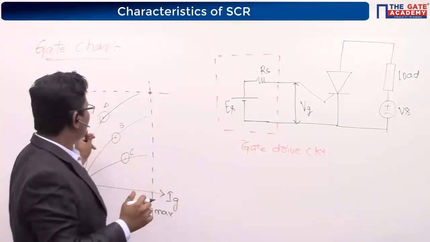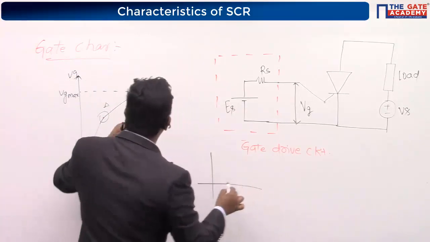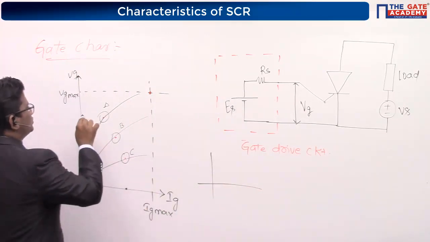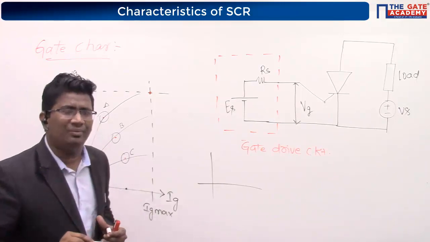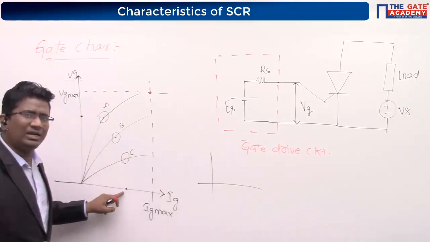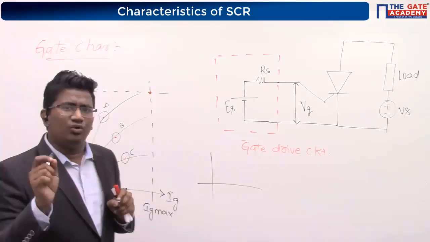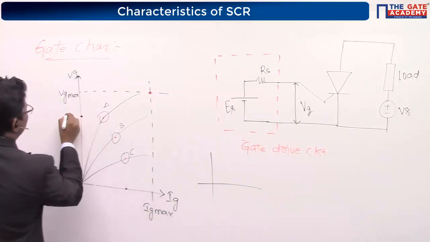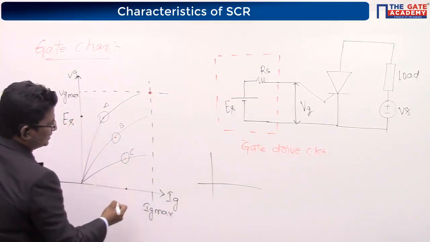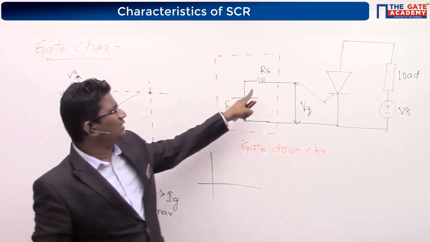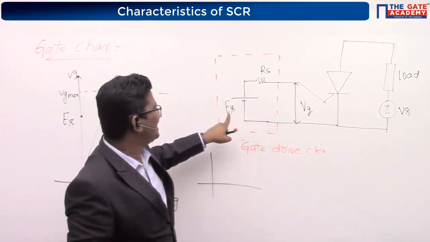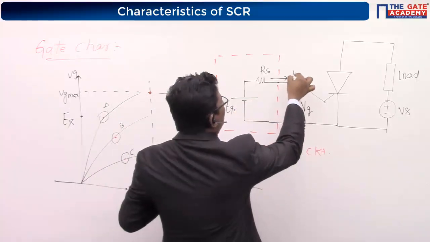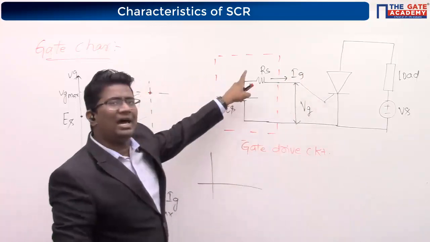Basically, within this window, you have to choose a gate current magnitude here and a gate source voltage here. Yes or not? Within this window, you have to choose one current and one voltage. Based on that only, you operate your gate source voltage. I am representing this dot with the letter ES. Can I write the gate current IG is nothing but ES by RS? Yes or not? You tell me.